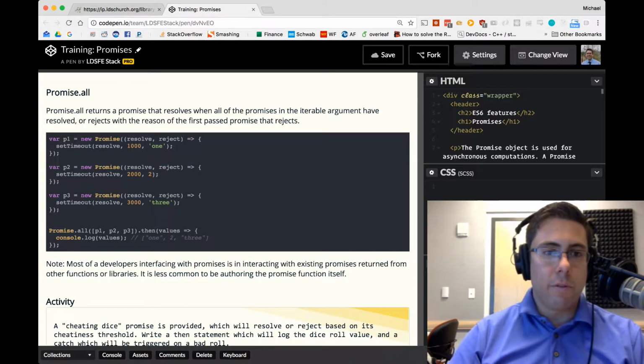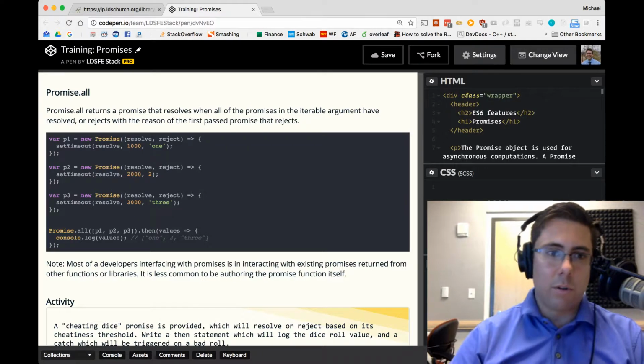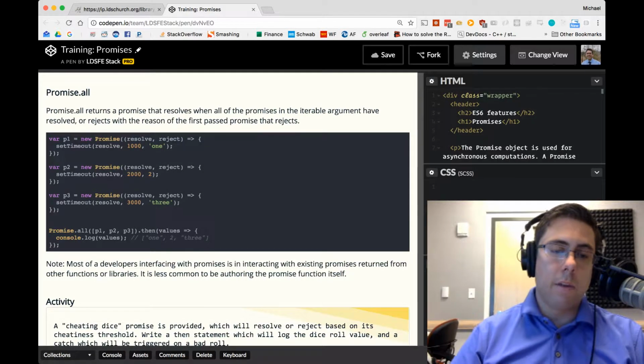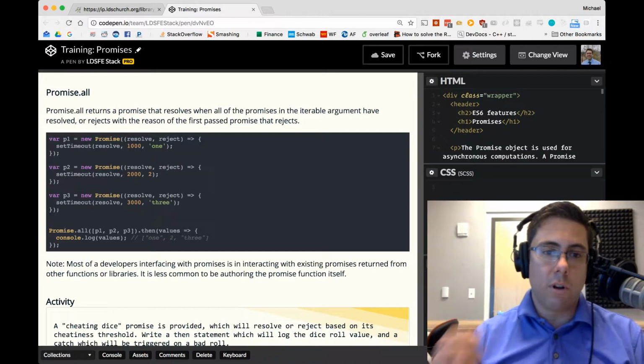So in this case, we have three promises: promise 1, promise 2, promise 3, and each of these have different internal method bodies. So the first one is going to resolve after 1 second, and the second one is going to resolve after 2 seconds, and the third one is going to resolve after 3 seconds. And the value that would be resolved is the string 1, the number 2, or the string 3. So we call promise.all, pass it an array of those promises, and then values, what we get back, is an array which contains each of the resolved data.